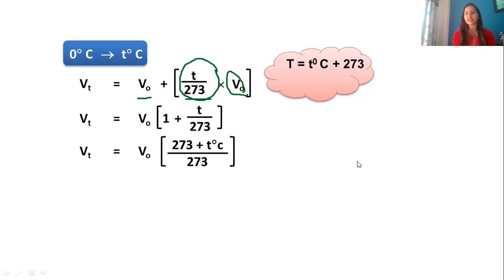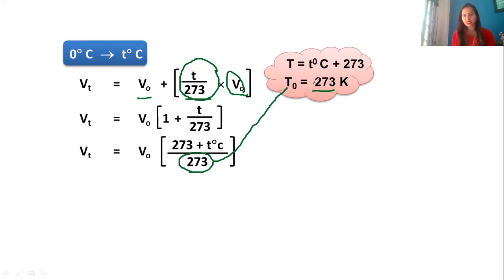It's up to you, you can take 273.15, but we just ignore the 0.15. So if I take my temperature to be 0 degrees, I have written T0 is equal to 273. So instead of 273, I can write T0.